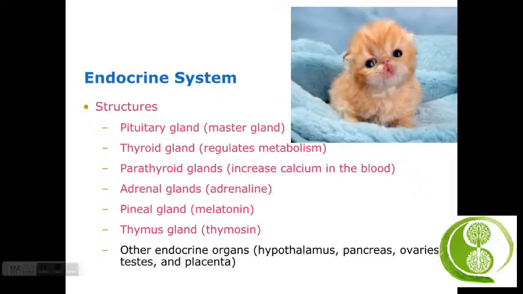It produces thymosin, which triggers leukocytes to mature into T lymphocytes, special immune cells that help the body recognize foreign substances. Other endocrine organs we said was the hypothalamus, the pancreas, the ovaries, the testes, and the placenta. Are considered components of the endocrine system because of their secretions. Not the organ so much itself, but it's more of the hormones that it produces.